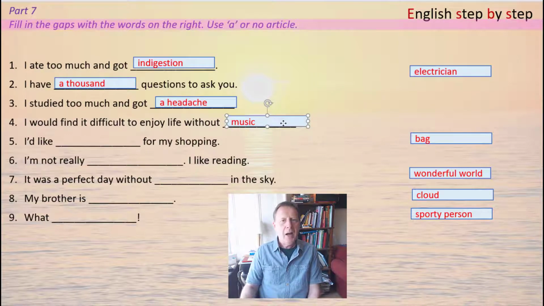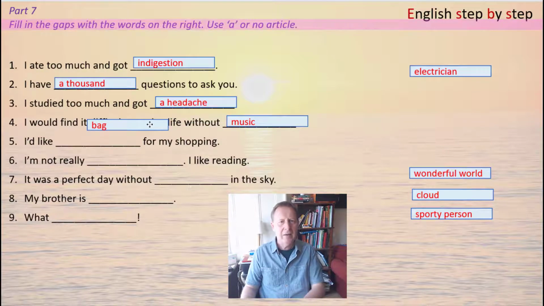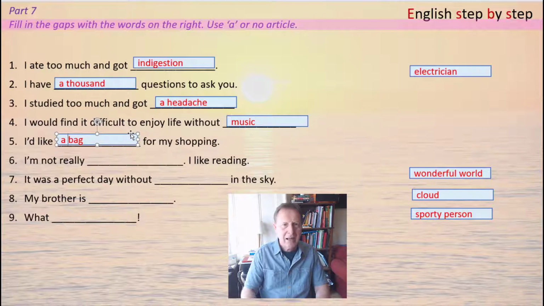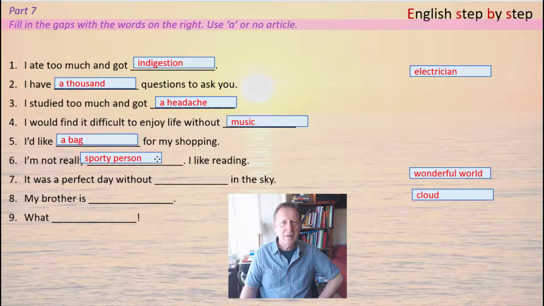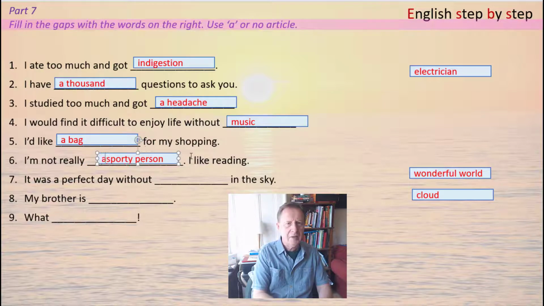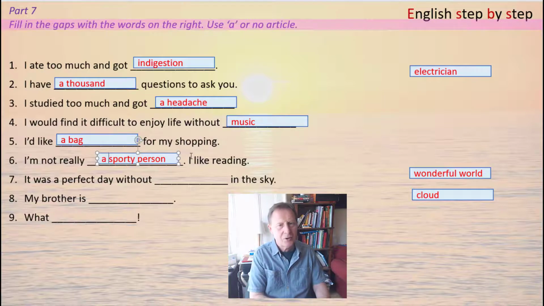Number 5. I'd like something for my shopping. Well, in this case, bag. And in this case, we need to say a bag, because we're talking about the bag for the first time. Number 6. I'm not really something, I like reading. Well, in this case, sporty person. And that's a type of person, so we need to say a sporty person. I'm not really a sporty person.